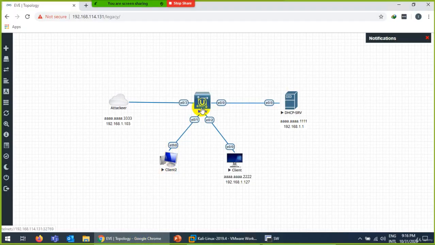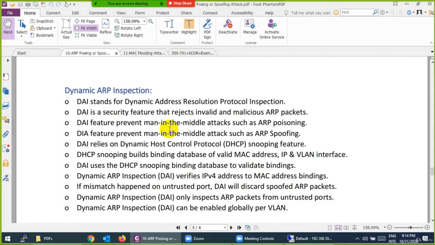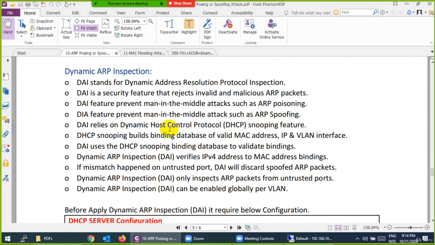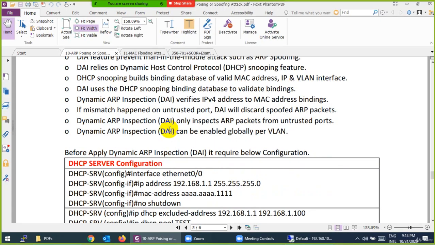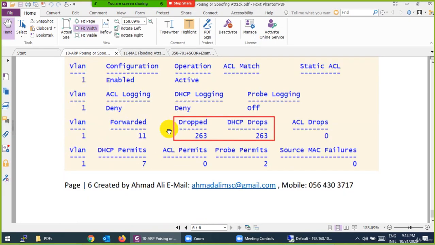So this feature is already there, but we need to utilize it and apply it, which we did with DHCP snooping, and the other one is dynamic ARP inspection. In shortcut we call it DAI, dynamic ARP inspection. But it requires the DHCP snooping feature to be enabled. It means they both work together, because dynamic ARP inspection works with DHCP snooping to work properly. So we configure them and then we test it. Okay, and here you will see the drop.